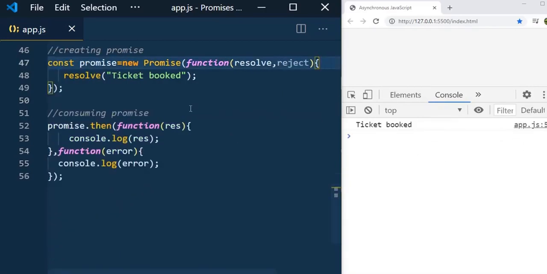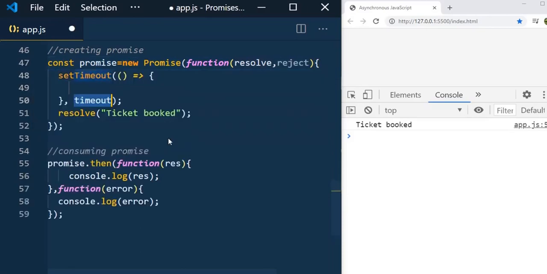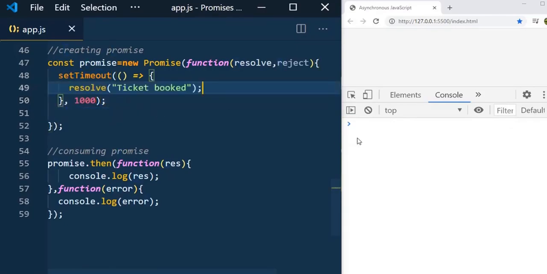So we use promise to work in an asynchronous way, but it doesn't have to work in an asynchronous way. When you do it like this, resolve ticket booked, it has the result immediately, and it will give the result and get executed. But if you want to provide some delay, then you can use the method, let's say setTimeout, and here let's say I pass 1 second, and inside that you can use this. Now you can see after 1 second you get the result.